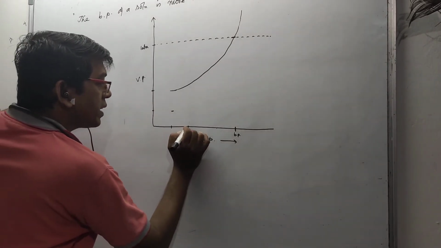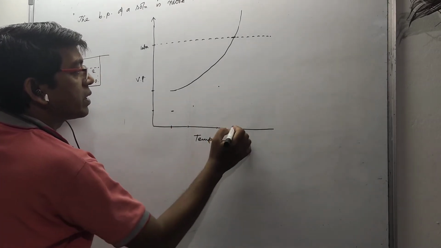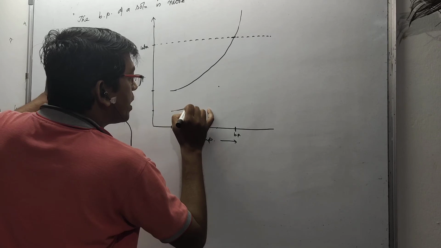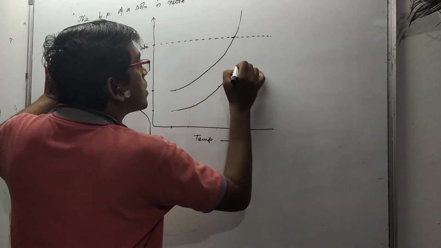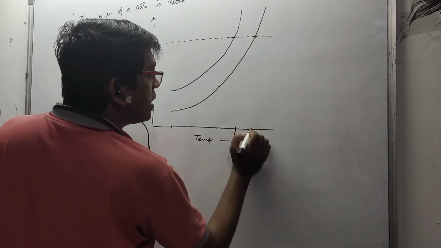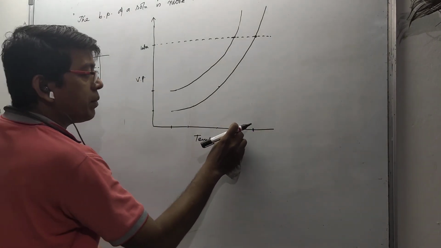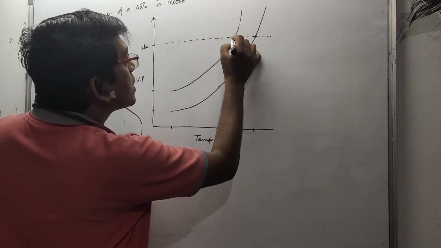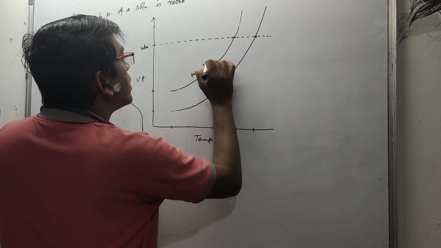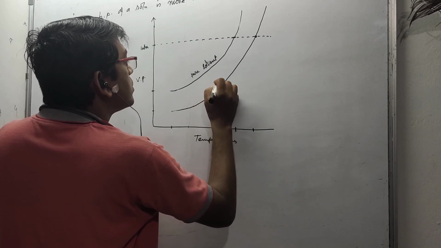Then we increase the temperature, vapor pressure will come here. We increase the temperature further, vapor pressure will come here, and further, like this. So the graph will follow like this in that region, and this point we can consider here. So see what we got earlier: this is for pure solvent, and this is for solution, right?